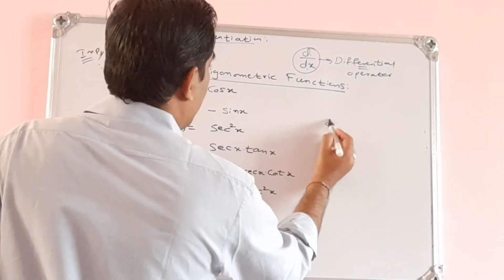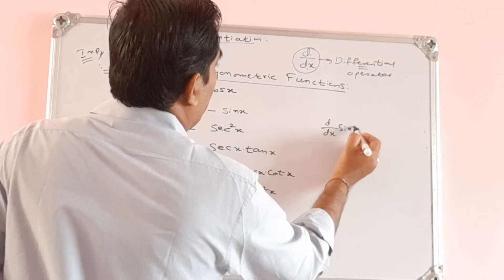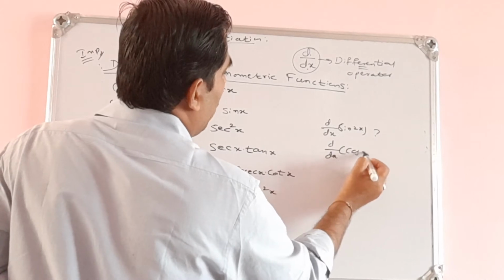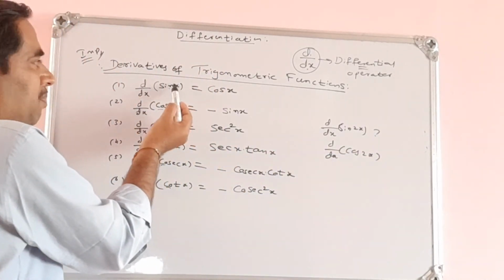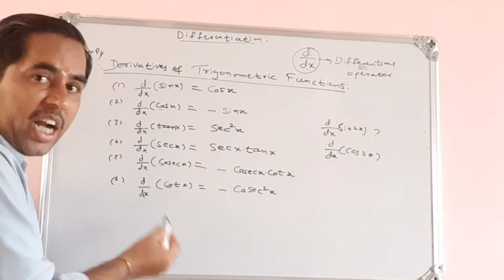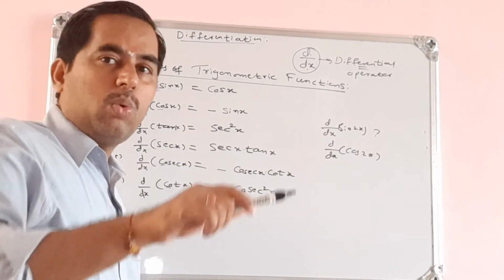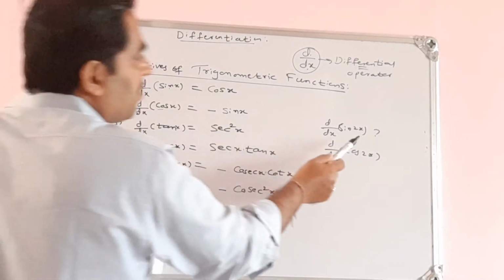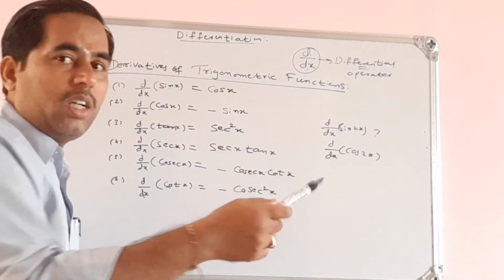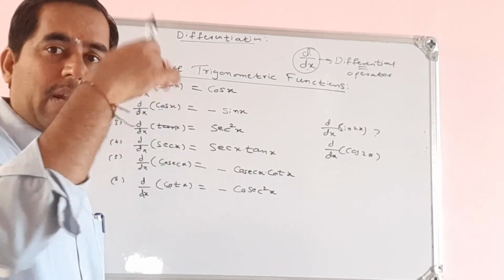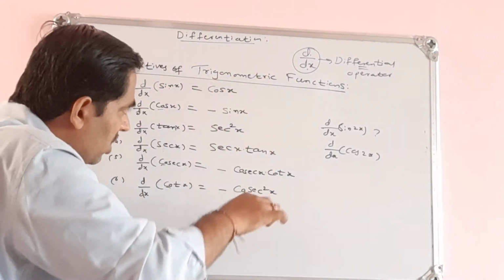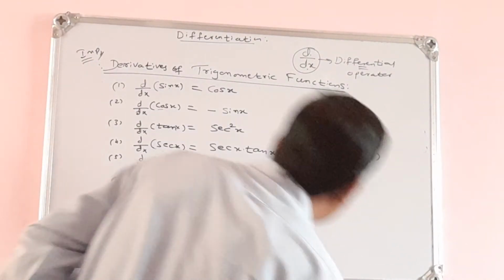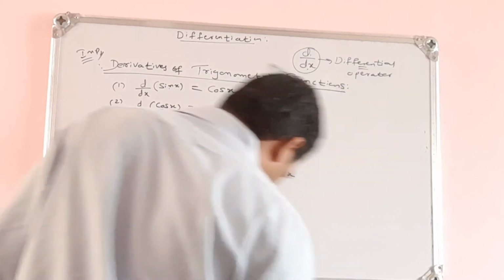So you may ask the question here: what is the derivative of sin 2x? What is the derivative of cos 2x? In all these, the coefficient of x is 1, that is standard here. If I replace 1 by 2, 3, 4, 5, I get sin 2x, cos 2x, tan 2x. Those are also trigonometric functions, and we can write the derivatives of those also. But first remember these are the standard results. On the right hand side, I have only x here. These things we also recalled in our previous classes.